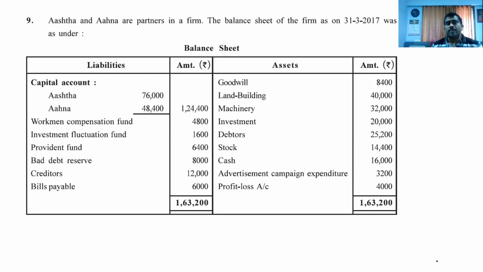It's a good one. Capital, compensation fund. It's an accumulated profit, no? Investment fluctuation fund depends on the investment. Provident fund is 100% liability. While bad debt reserve, from debtors we have to deduct it. Creditors and bills payable, it's a liability. Goodwill, it's an asset that we have to distribute, written off. Land and building, machinery, investment, debtors, stock, cash. Advertisement campaign expenditure, it's an accumulated loss. Profit and loss, it's also accumulated loss.